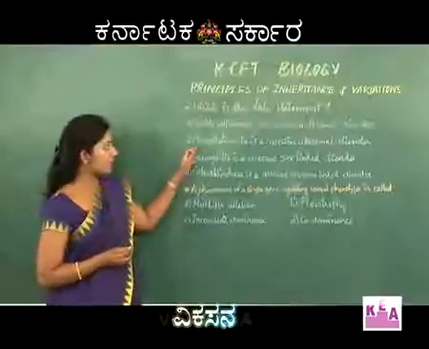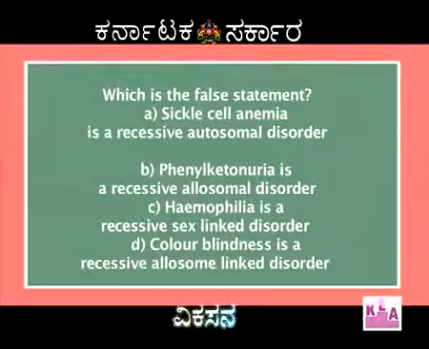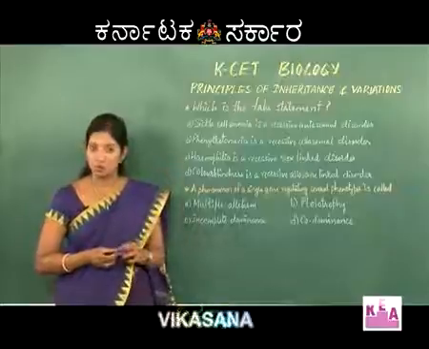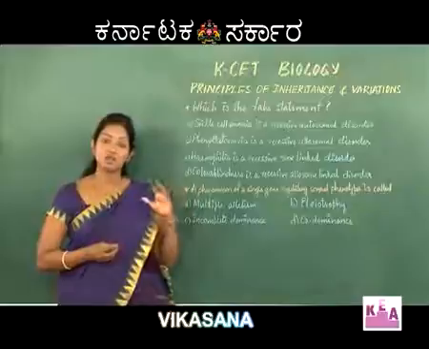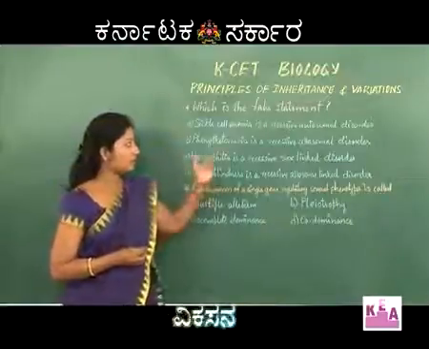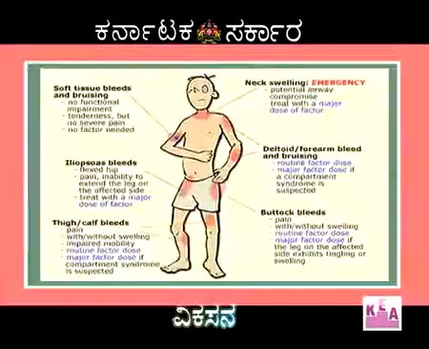Now, here we have to pay a little bit of attention. Though phenylketonuria is a recessive disorder, it is not found on an allosome. It is actually a disorder linked with a recessive autosome, not a sex-determining chromosome.